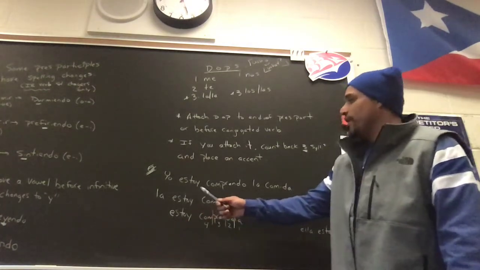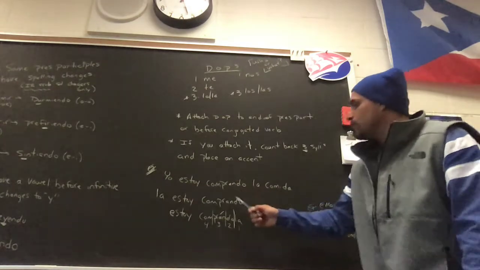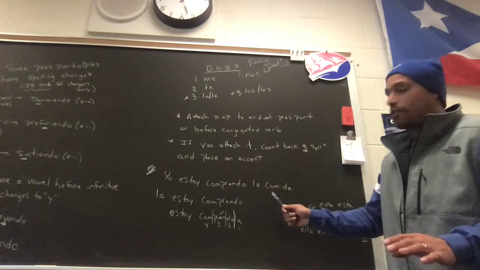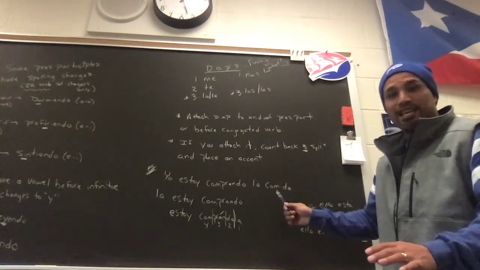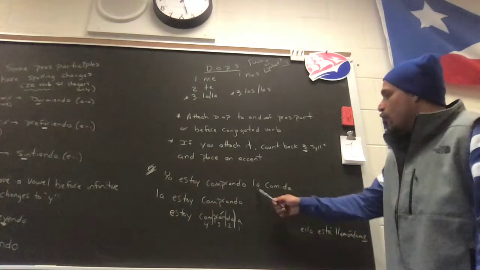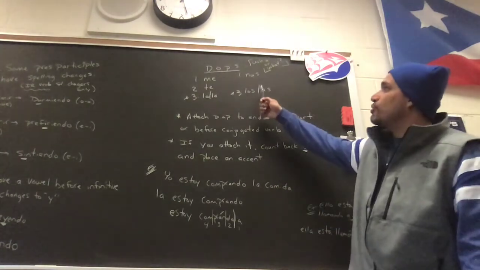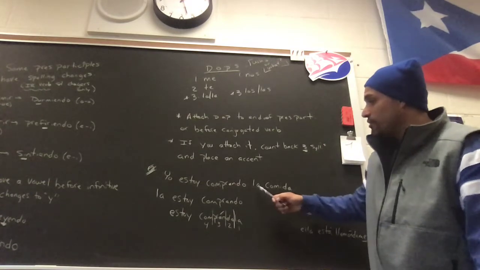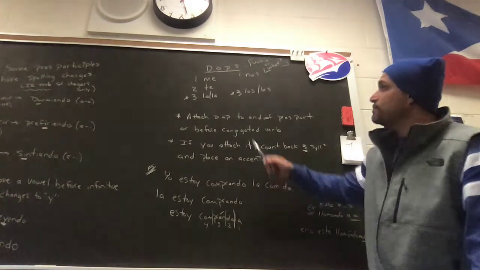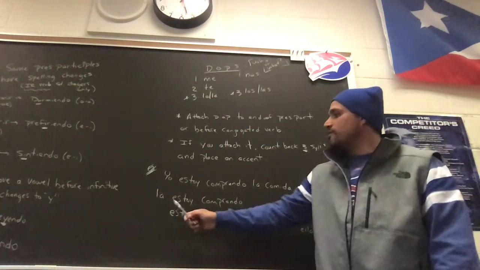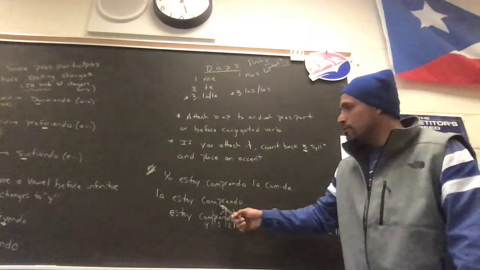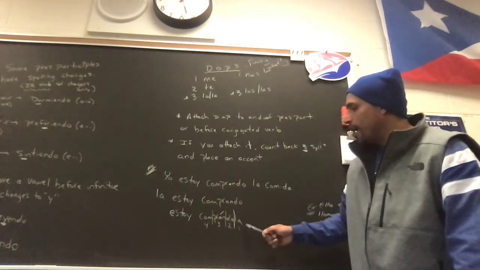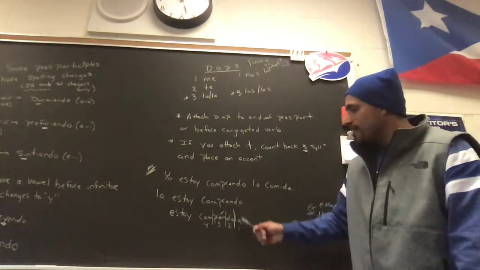I'm going to say, I'm buying the food. Yo estoy comprando la comida. Who or what am I buying? La comida. So we want to get rid of the food to say, I'm buying it. La comida is our noun. Which one of these direct object pronouns would replace something that is singular and feminine? Remember, it's right here in the article, la. So we would use la here. We would simply say, la estoy comprando. I'm buying it. Or, estoy comprándola. I am buying it. So here I attach it to the end.